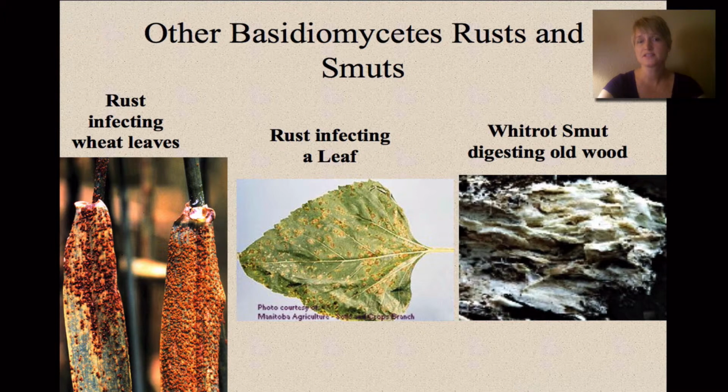And some other basidiomycetes are rusts and smuts. Rusts and smuts generally will infect plants. So rust will infect wheat leaves and cause a lot of crop damage. You know, fungus breaks down organisms. It's a decomposer, and it's extremely important in our environment to break down these different dead plant matter and dead animal matter. But when it starts to break things down before we're ready, like when it starts to break down our crops or our gardens, we're not too happy with it.